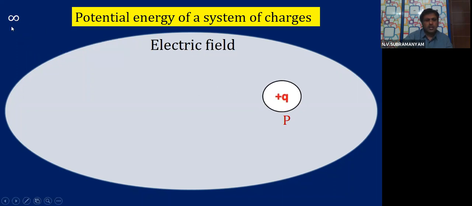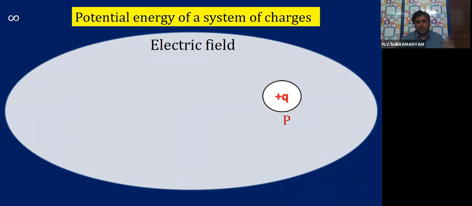So now the charge has been brought from where to where? From infinite distance to the point P. So if I bring this particular charge from infinity to the point P, then I will definitely do some work in the process. So what is the work done in the process?